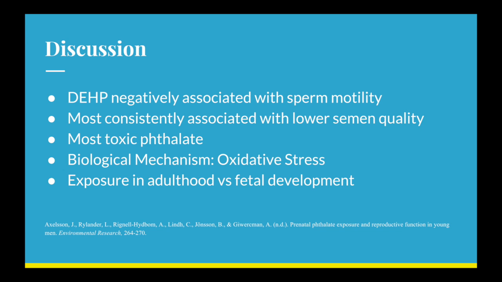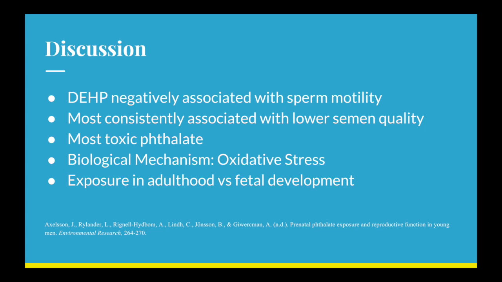Other studies about phthalate exposure have had contradictory results, but DEHP is consistently associated with lower semen quality across all studies. This is possibly due to the fact that it is the most toxic phthalate based on the negative effects that it has on the male reproductive system. A potential biological mechanism associated with this stems from disturbed acquisition of motility in the epididymis. This can result from oxidative stress, which is commonly caused by DEHP.